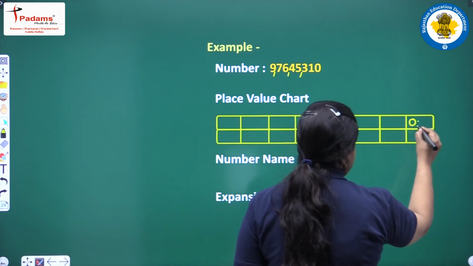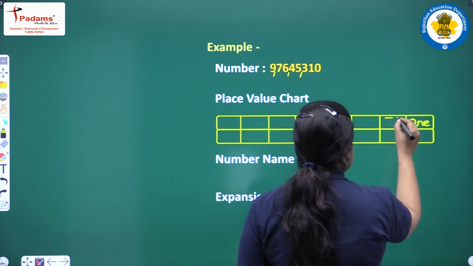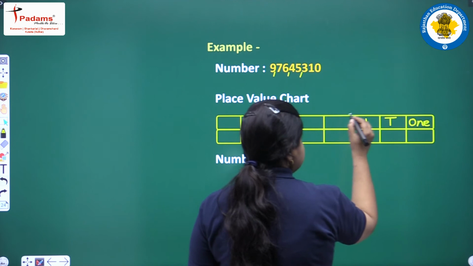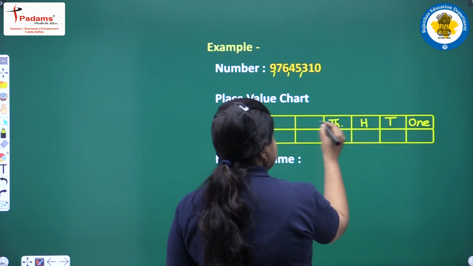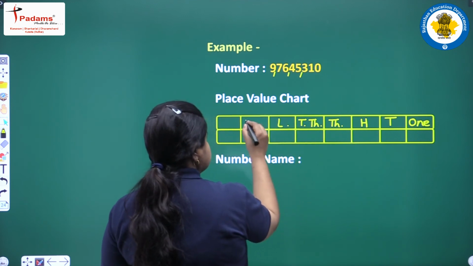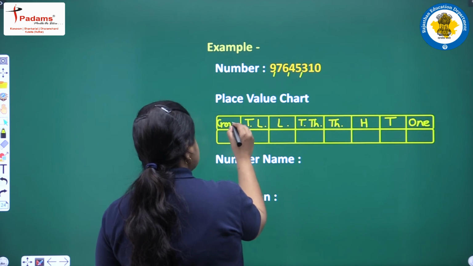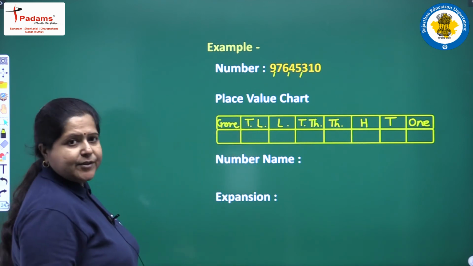Starting from the right hand corner, we have ones place value, then tens place value, then hundreds place value, 1000, 10,000, lakh, 10 lakh and now crore is also here. Clear to you?